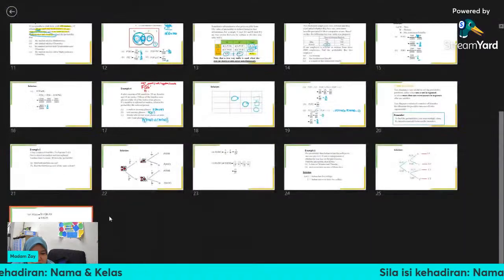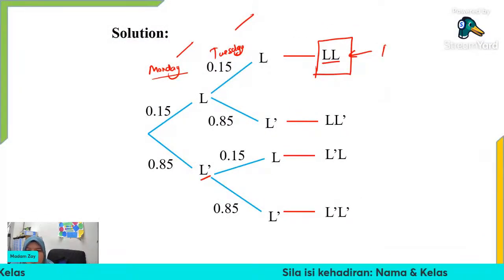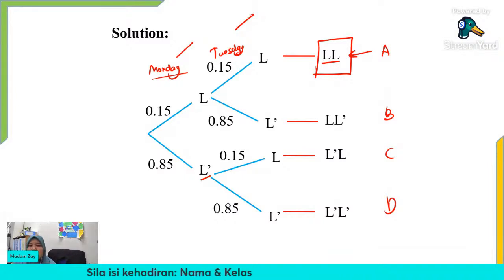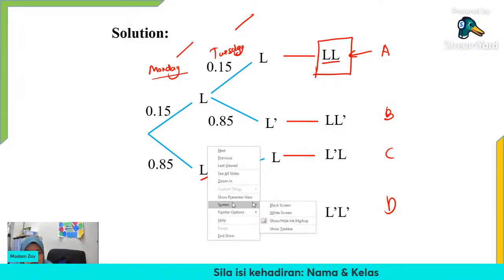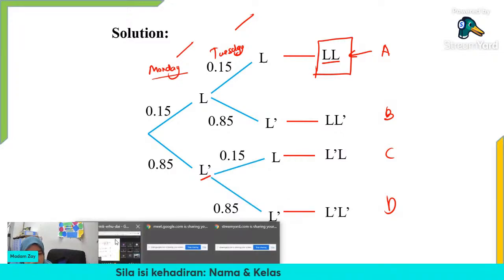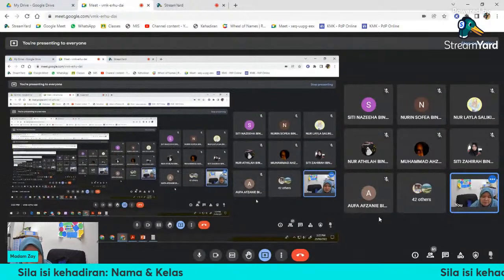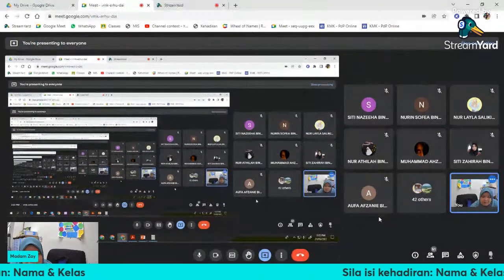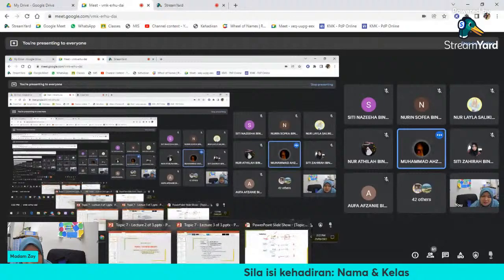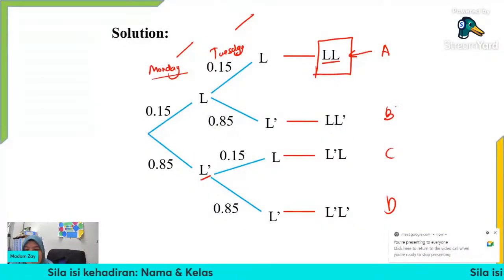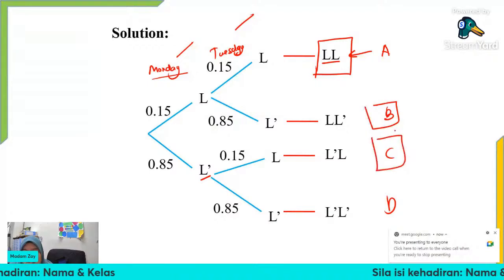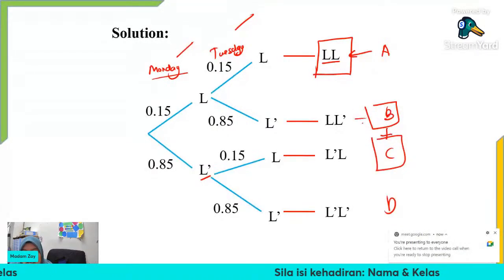Let's see the tree diagram. Which one? A, B, C, D. Which one? Who answered that, sorry? What was the answer? B and C. Okay, good, correct. So we take B and C, and we add up the probability for B and C.